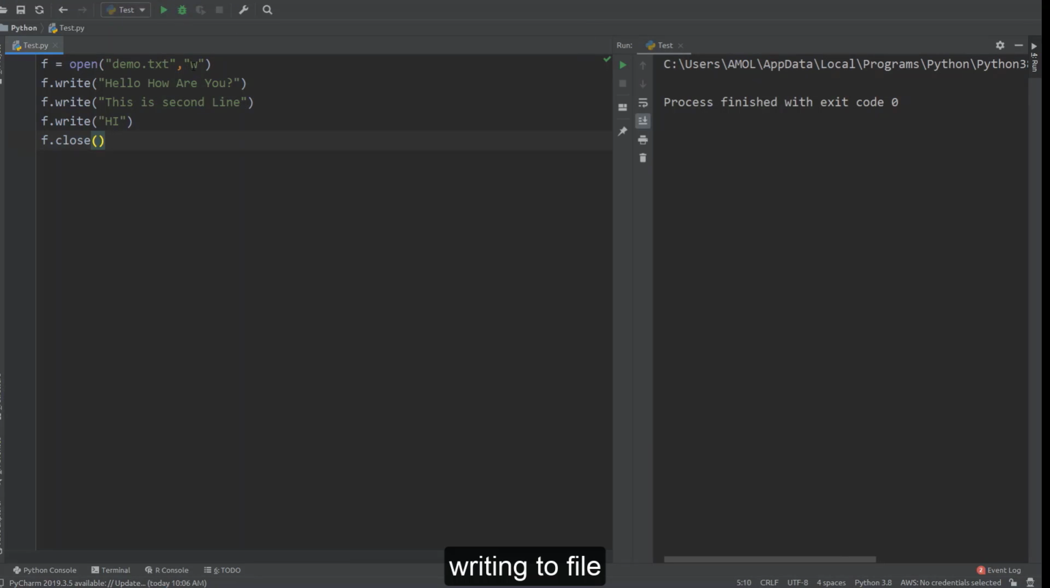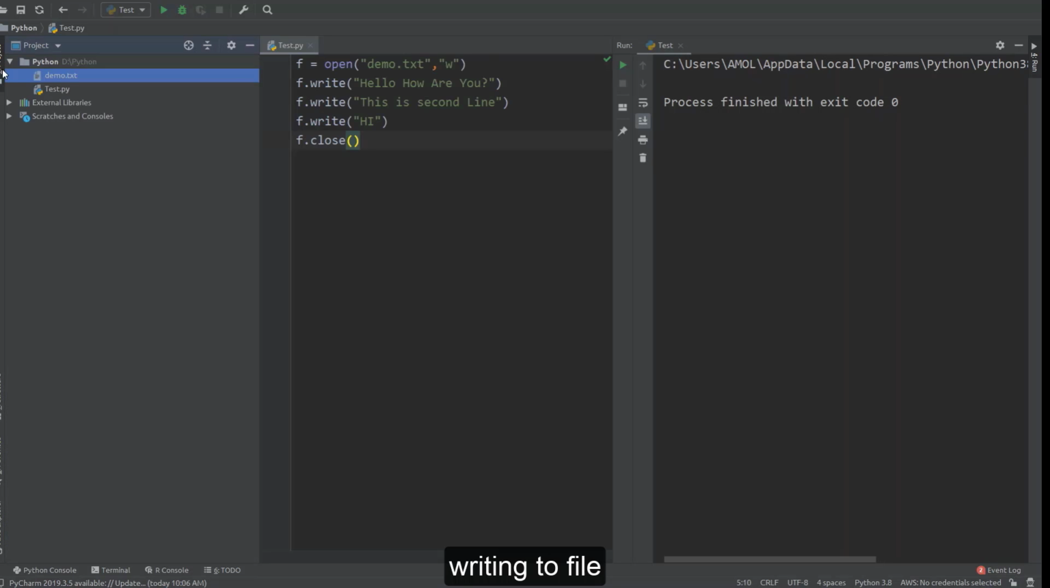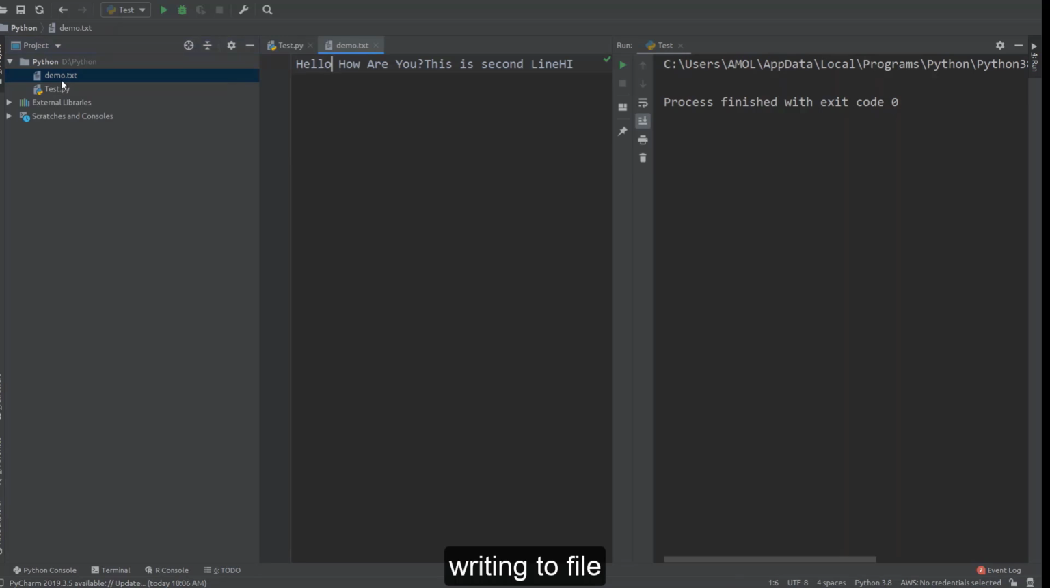Now the mode we have written is W. It means that this file, if it exists, will get truncated and it will start from 0. So here we are executing our code. There will not be any output here. Now we said directly demo.txt, so this file will be in our same project. You can check it here. Open this file and you can see there are some lines written over here. Hello, how are you? This is second line, and hi.